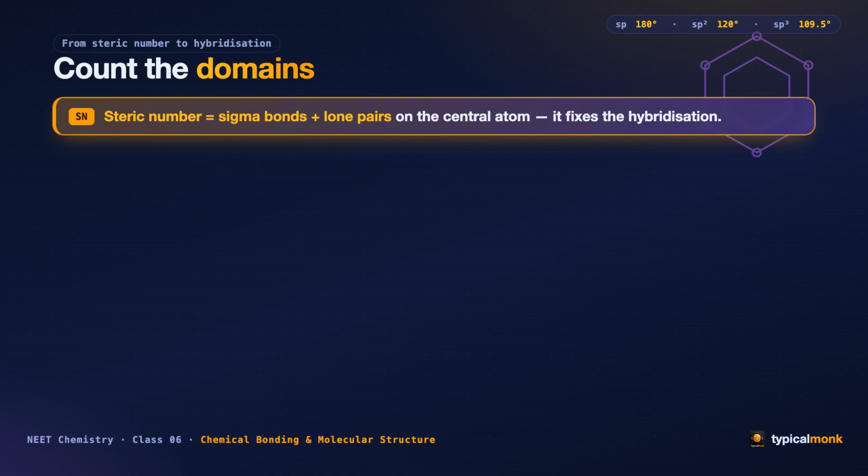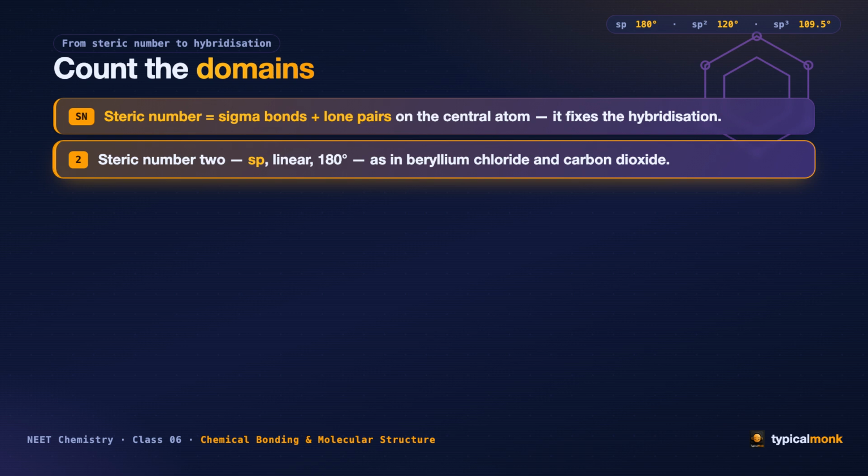The steric number. It equals the number of sigma bonds on the central atom plus the number of lone pairs on it. That single number tells you the hybridization directly, no guessing. Steric number 2 gives sp hybridization, linear, 180 degrees. Think beryllium chloride or the carbon in carbon dioxide.